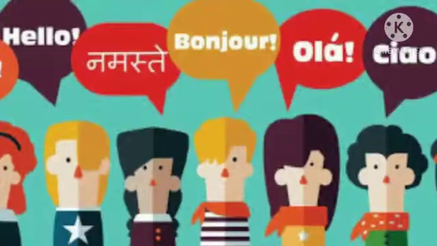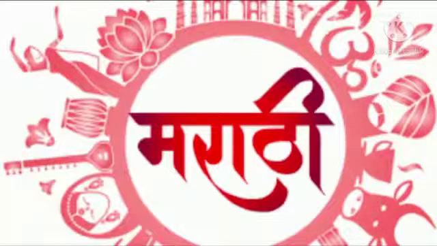Now students, let us study more details, that is the languages and the dialects in Maharashtra. States in India were formed on the basis of languages. Maharashtra state was formed on 1st May 1960. Marathi is the state language of Maharashtra.